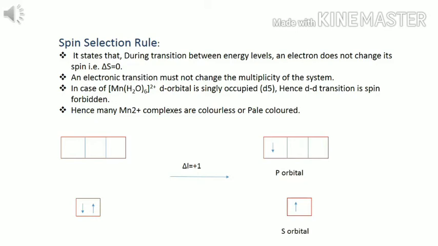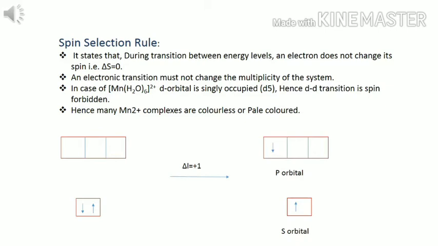An electron transition must not change the spin multiplicity of the system. For example, hexaaqua manganese, d orbital is singly occupied, that is d5. Hence, all d orbitals have one electron each.